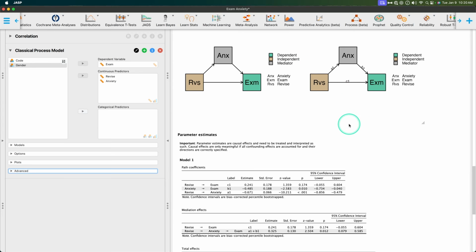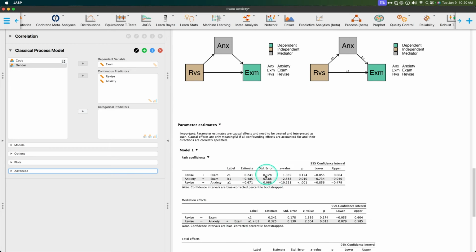So just to describe what we're looking at, these are obviously the same. This one just has labels here. We're going to look at our path coefficients and whether or not those paths are significant, and then we'll talk about what the mediation is. Okay, so C1, this is our direct effect. This is our hypothesis that the longer you spend studying for your statistics exam, the better you'll do on that statistics exam. All right, so that's the first row here, right?